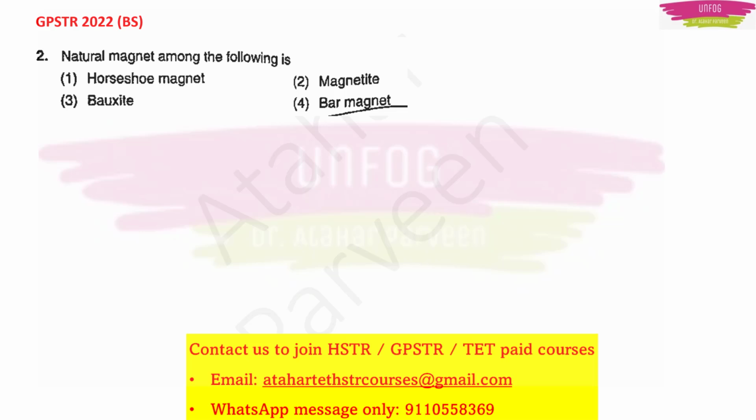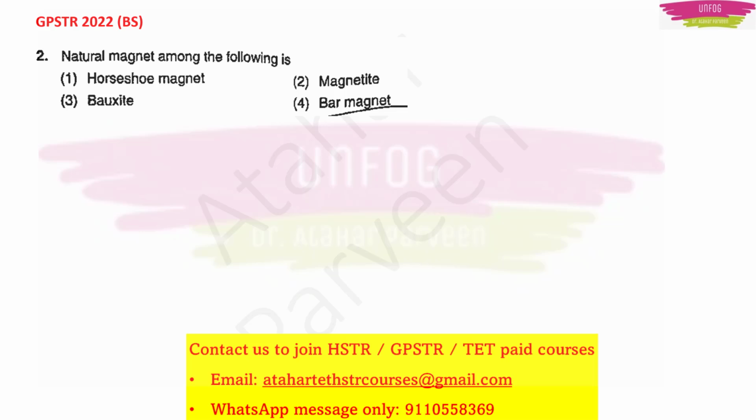Now talking about the 2022 question paper for GPSTR, I have found 2 questions from the CB method question paper, that is, biology science teacher. I did not get any question for the PM method question paper. So one question was asked for 1 mark, an MCQ, and another question was asked for 3 marks.